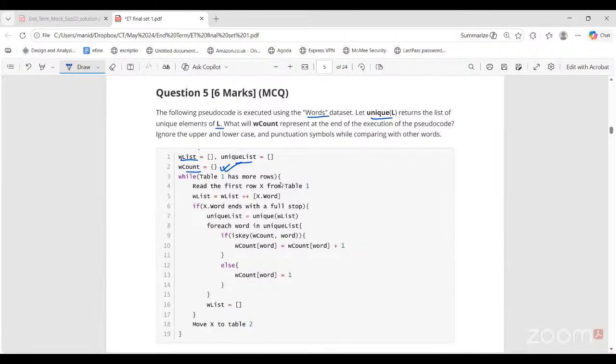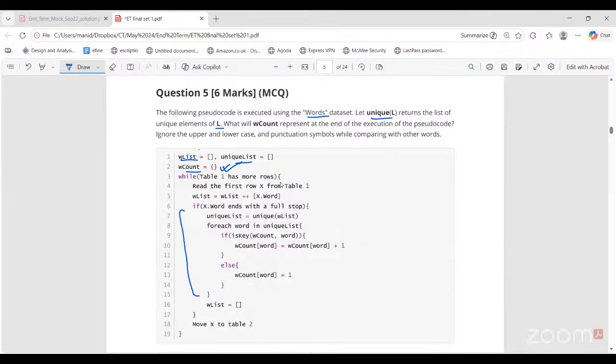While table 1 has more rows, you go through each card in this words dataset. Each card contains what? A particular word, its part of speech, its letter count, and the unique serial number. First you append that word to W list, so now W list contains the first word you picked. If X word ends with a full stop, if that word is at the end of a sentence, then only the rest of all of this will happen. That means if you are at the end of a sentence.